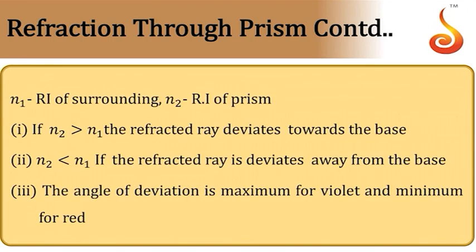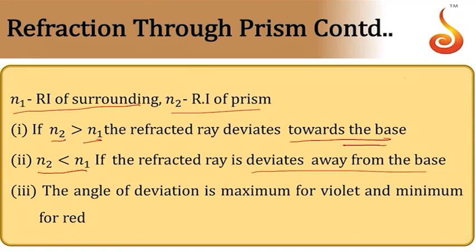Suppose if the prism is kept in a different medium. So if N1 is refractive index of surrounding and N2 is refractive index of prism, if prism material is denser than the surrounding medium, then refracted ray deviates towards the base. If prism material is rarer than the surrounding medium, then it deviates away from the base.